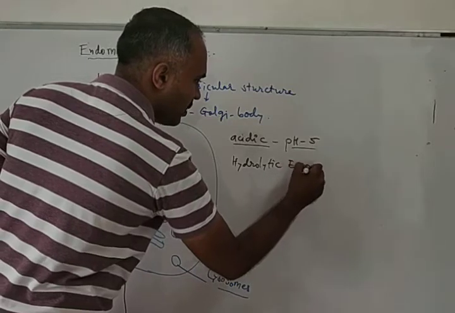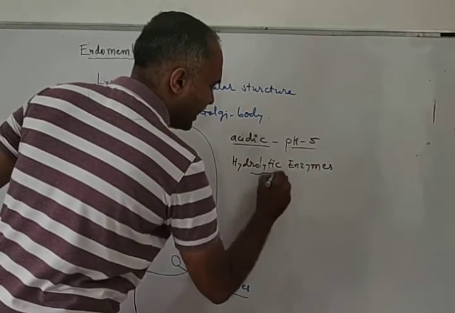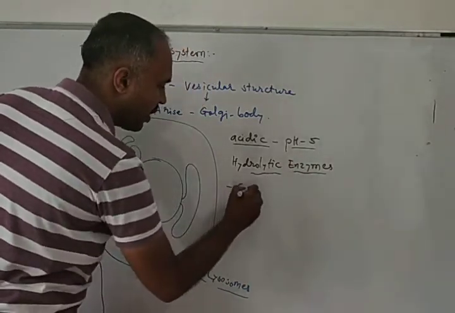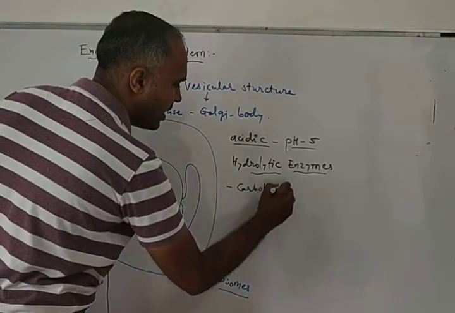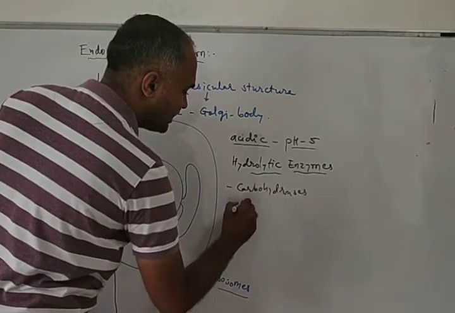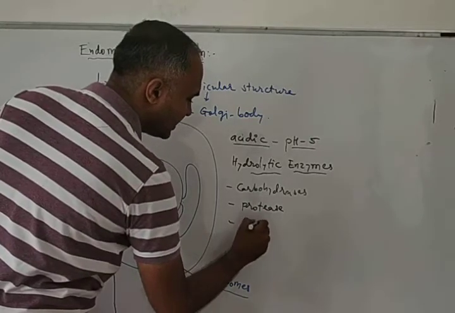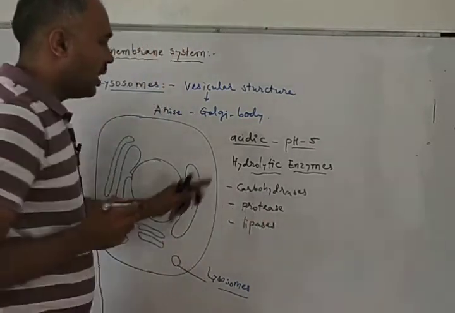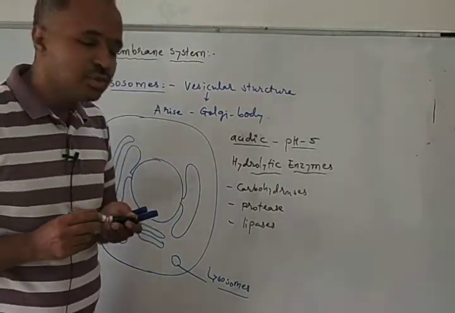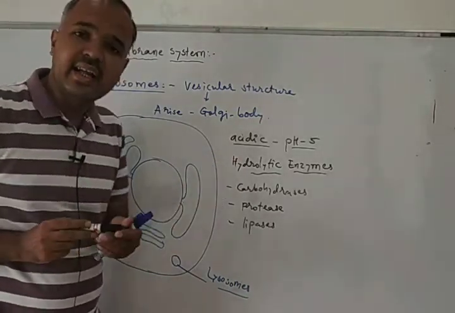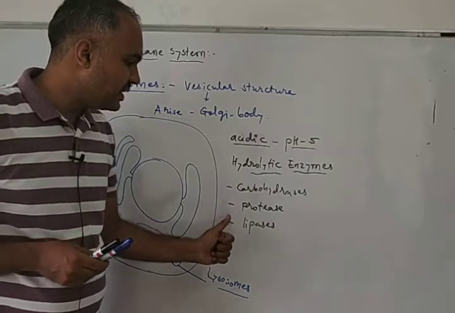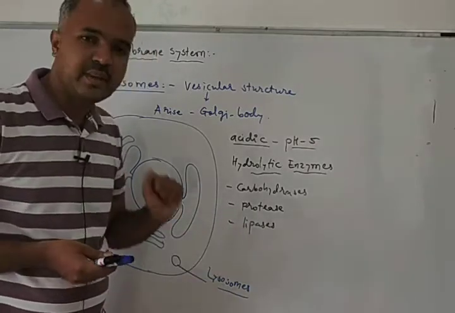Lysosome contains hydrolytic enzymes like carbohydrases, proteases and lipases.